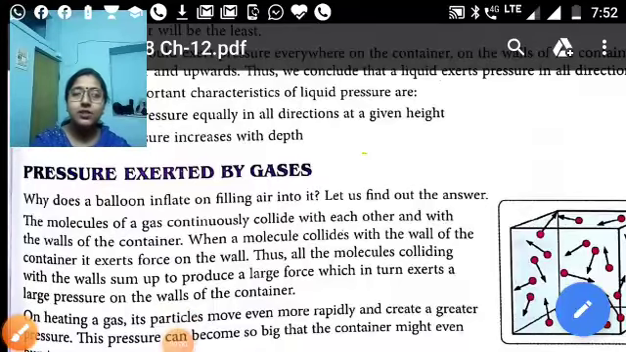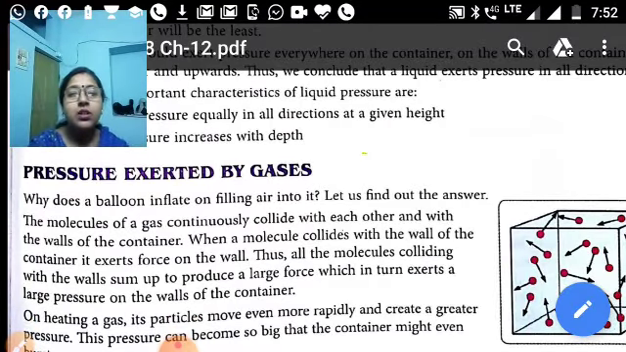By gases. So like liquid, gases also exert pressure. In gases and liquid, the molecules move freely, but in gases, the molecules move more freely. So when the gas occupies the space in the container, the molecules collide with each other and they create a force due to which pressure is created on the walls of the container.